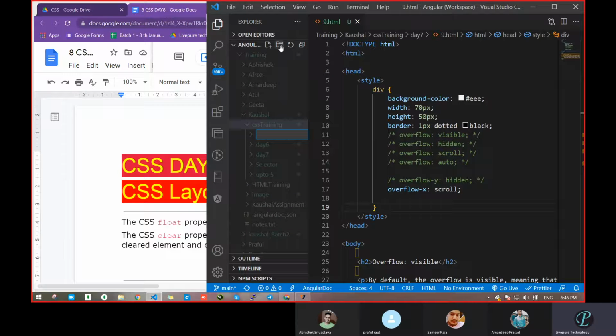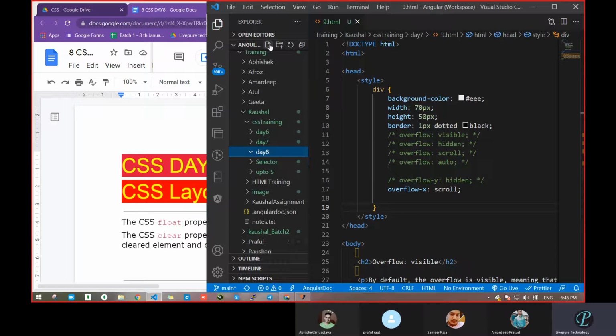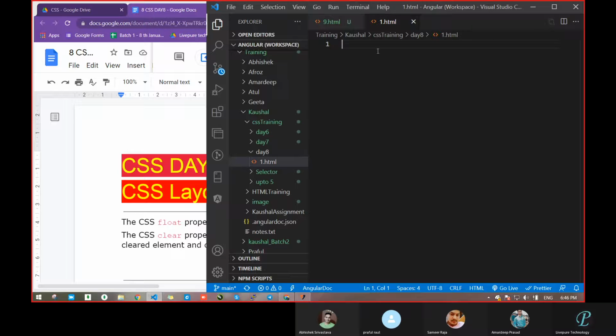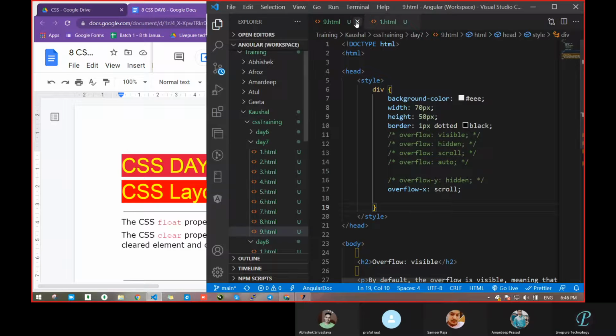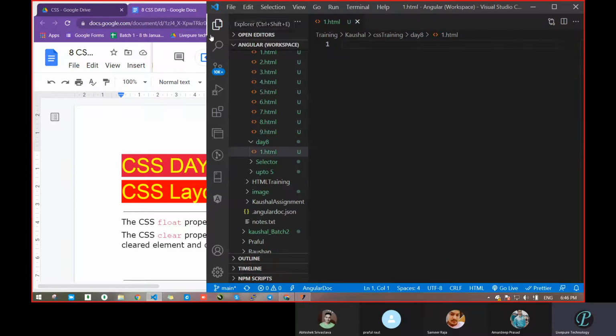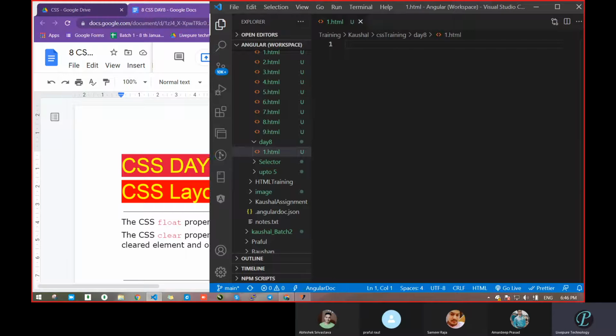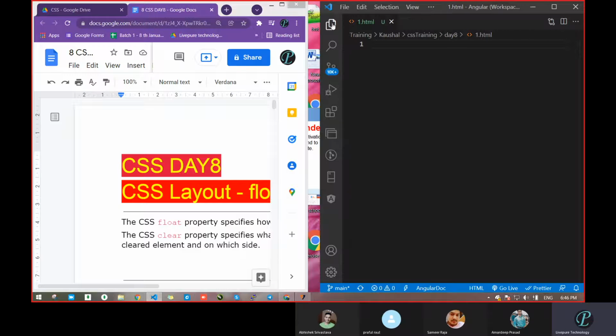Okay, so now we are on day 8, 1.html. I think no one has any doubt regarding the previous topics: selectors, the different parts, then we studied Z index, and then selectors, Z index, position.